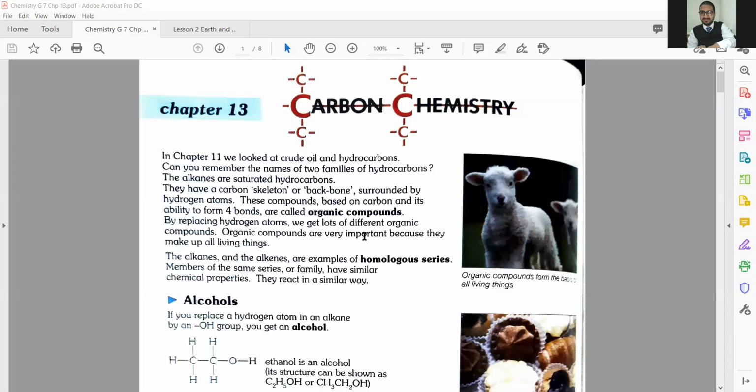Organic compounds are very important because they make up all living things. Now, I'm going to take you to the whiteboard. First I'm going to show you a simple carbon compound, like methane, for example, carbon with four covalent bonds, each with a hydrogen atom. So that is the simple structure of methane.